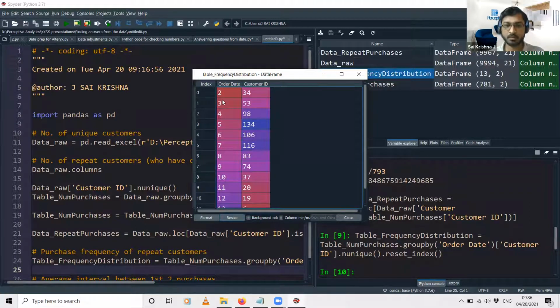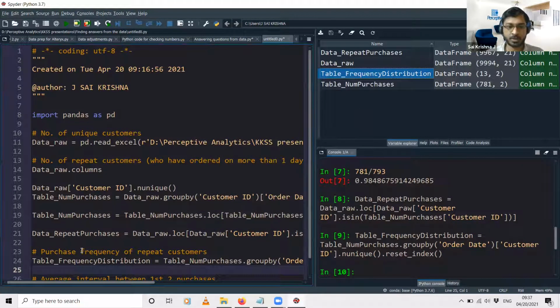So what this basically means is 34 customers have made 2 purchases, 53 customers have made 3 purchases, 98 customers have made 4 purchases, and so on. Now if you take the total of the customer ID column, then we'll be getting the 781, which is the number of repeat customers.